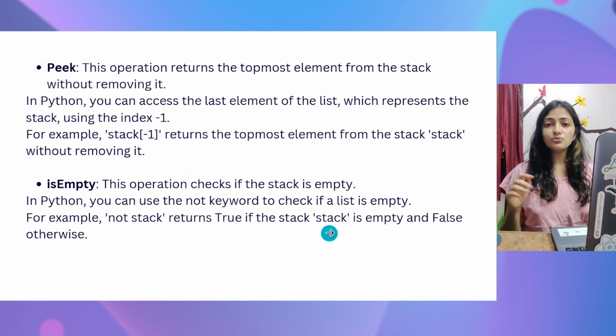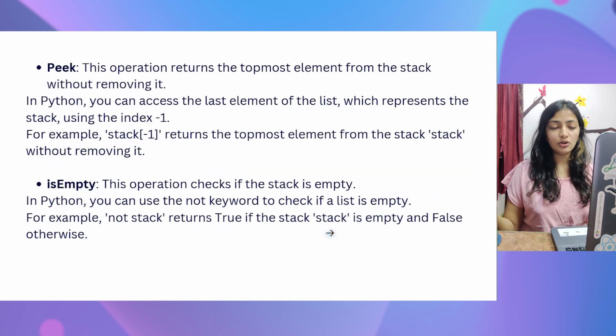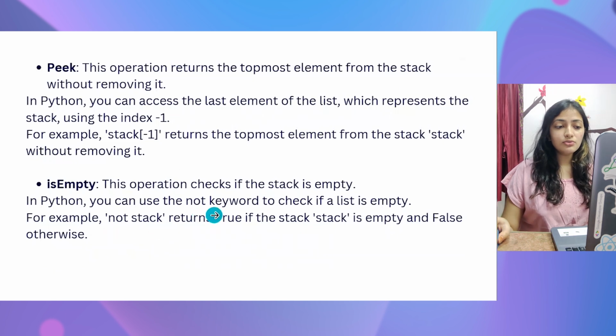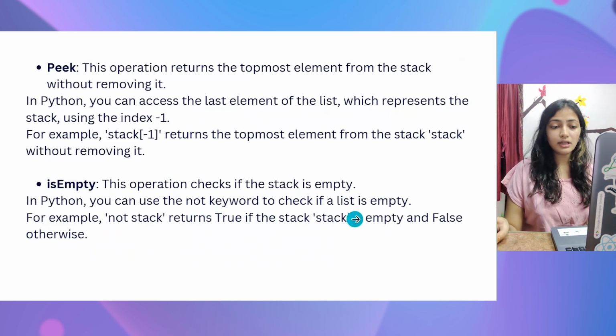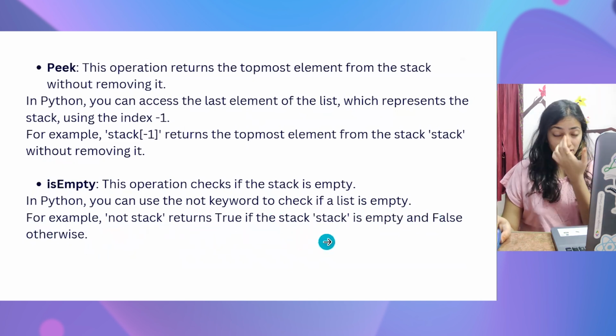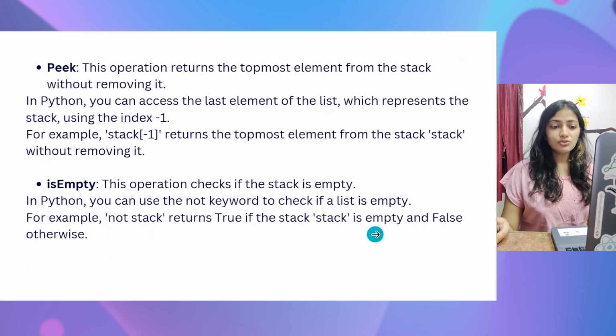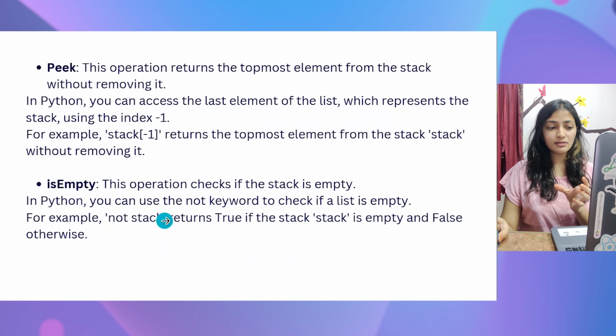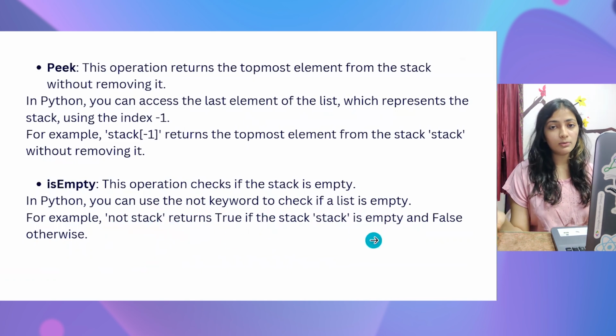Is empty is to check if the stack is empty or not. In Python, you can use the not keyword to check if a list is empty. For example, not stack returns true if the stack called stack is empty and false otherwise. So if the stack is empty, stack would evaluate to false and not stack would become true. That is why it will give the output as empty, otherwise false.